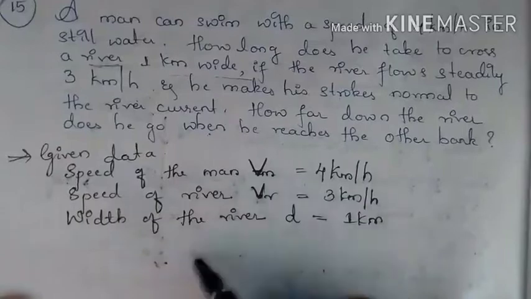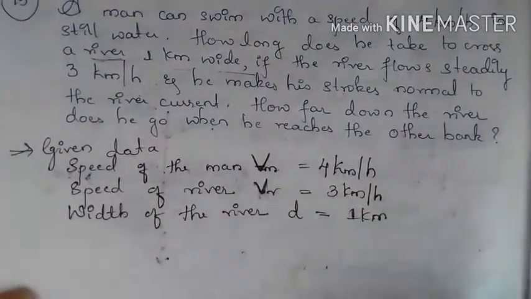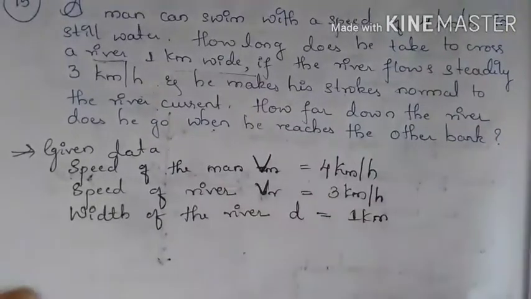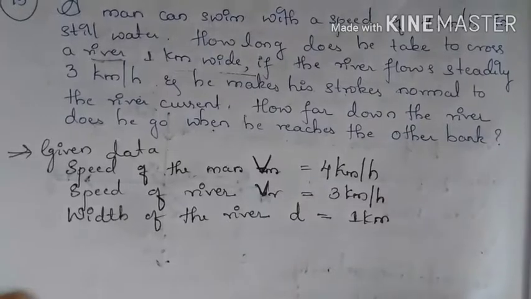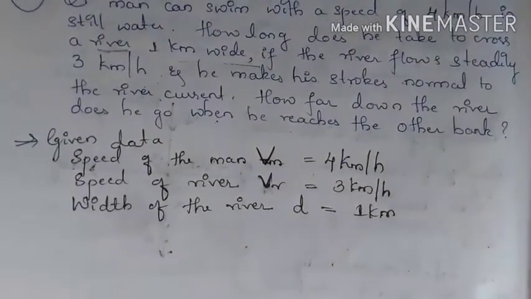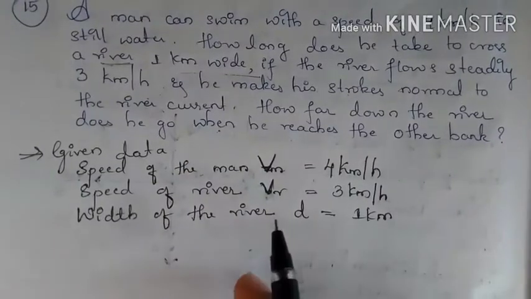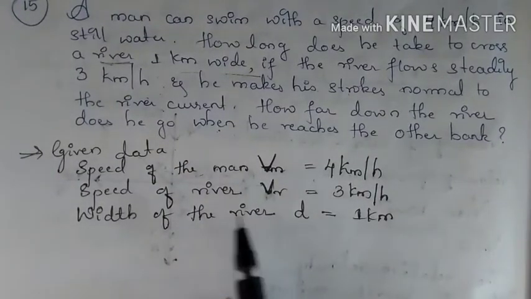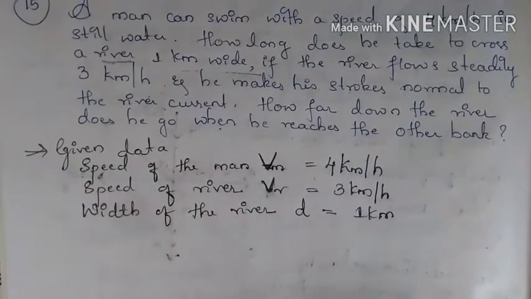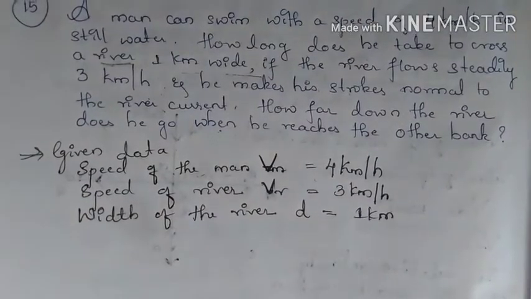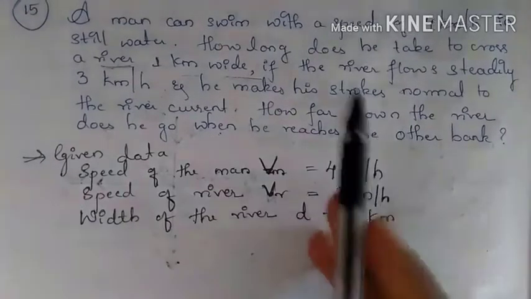The way I have written the data, you also have to write the data in this manner, because when you write data like this, the examiner will not get confused about what you have written. It will be easy for the person to correct the answer scripts. So write data in the manner which I have written in this question. Now what he is asking is, how long does he take?